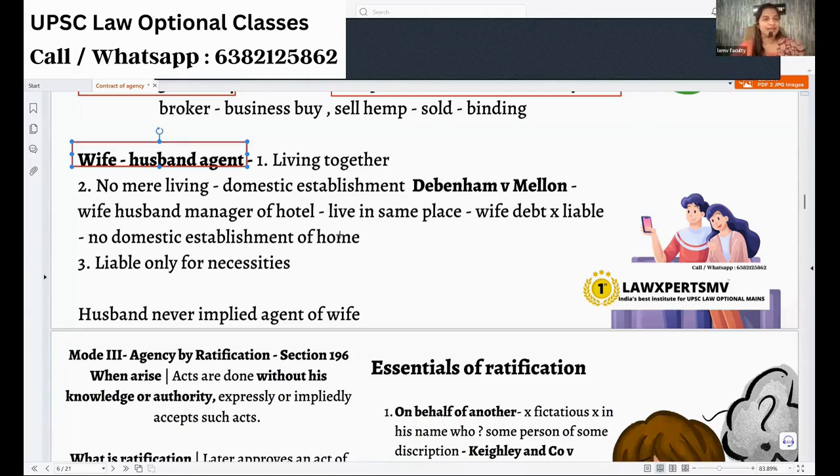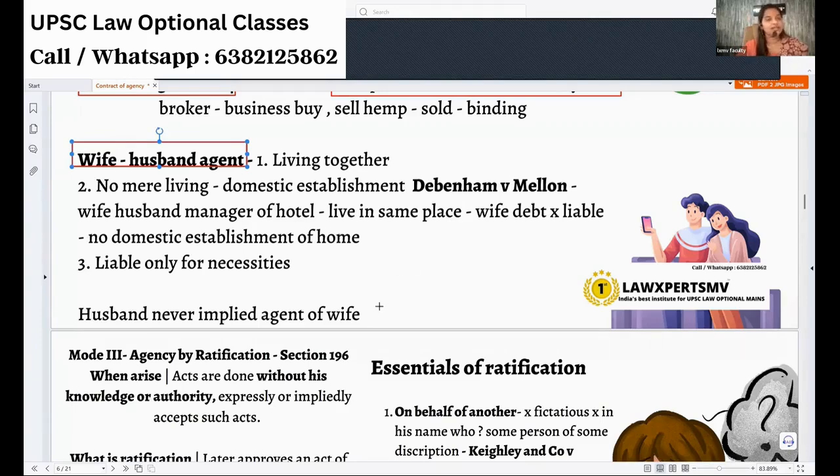So, what can I do? I can borrow money everywhere and I can run away. And for my borrowing the money, who will pay it? If I am the agent for my husband, my husband will pay it. This sounds beneficial, right? So why would we worry? Okay, so we have a UPSC question on this point. Even judicial service exams ask these types of questions in MCQs. Whether a wife is an agent for the husband.